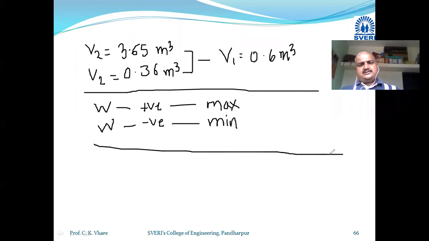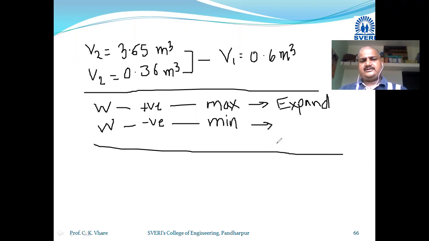Because when work is positive, expansion takes place. Your volume increases, so what happens? Expansion happens. The volume is going to be expanded. And when work is negative, when you have to choose the minimum, it means compression is taking place during the work. This is the reason.